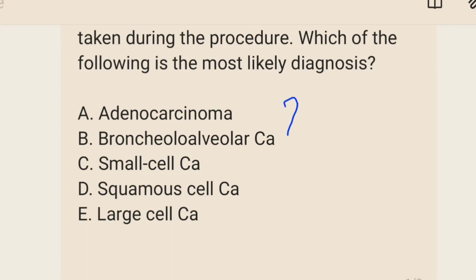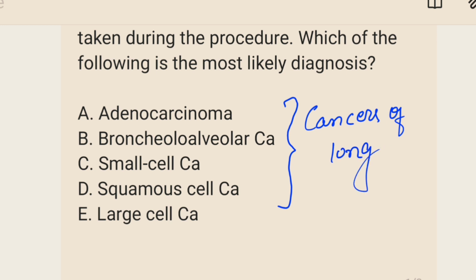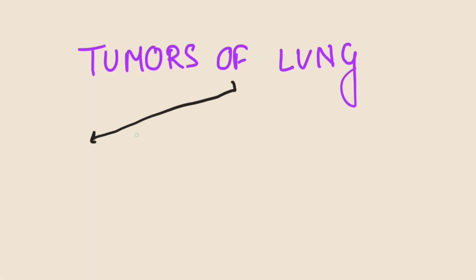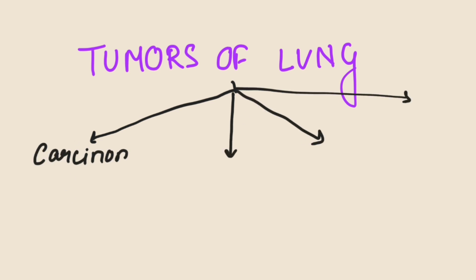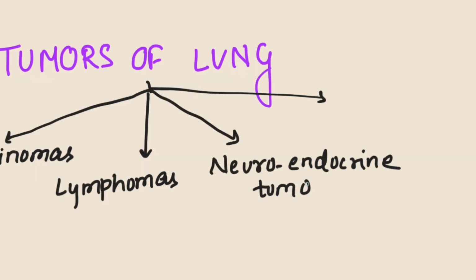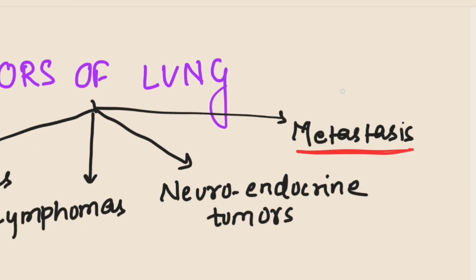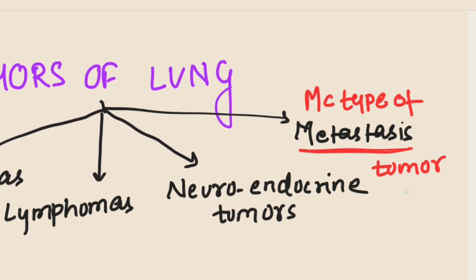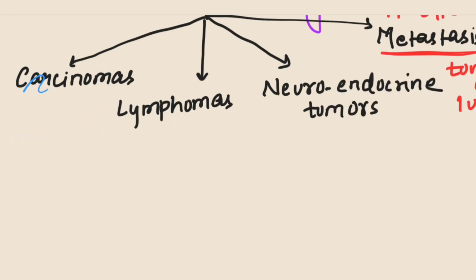If you see the options carefully, all of them belong to lung carcinomas. So, in order to deduce the right answer from all the options of lung cancers, we should briefly review them. Moving on to the tumors of lung. These are divided into 4 categories, which are carcinomas, lymphomas, neuroendocrine tumors, and metastasis. Metastasis is the most common type of lung neoplasm among all these tumors.